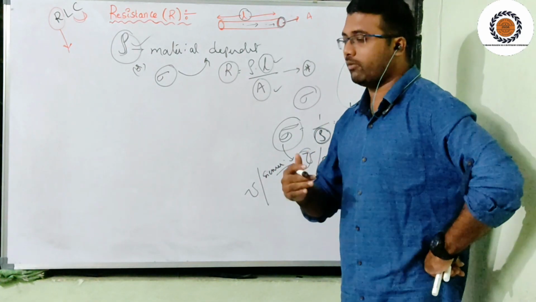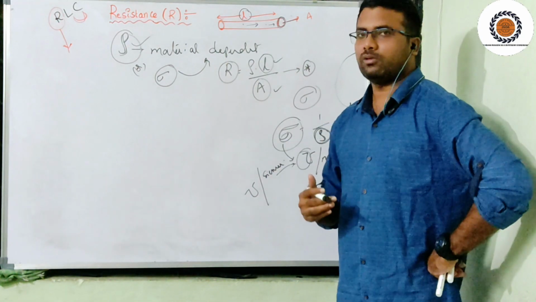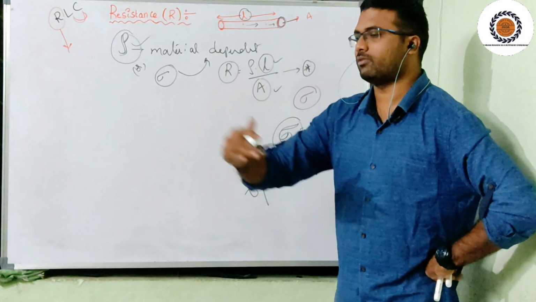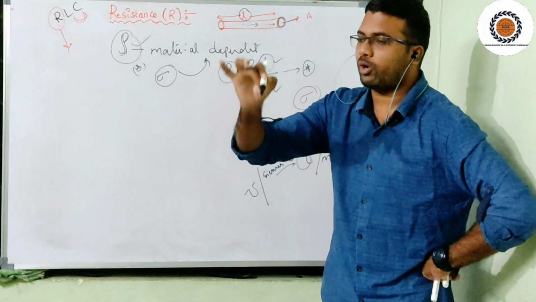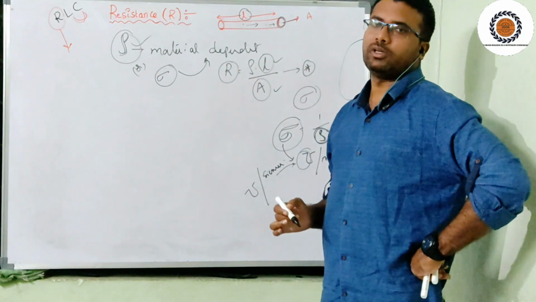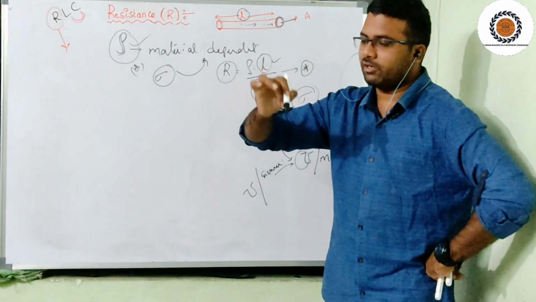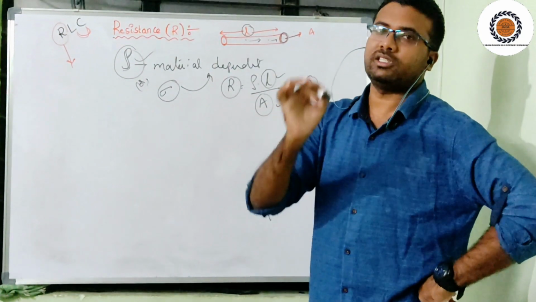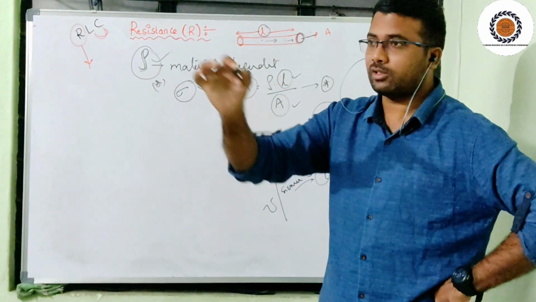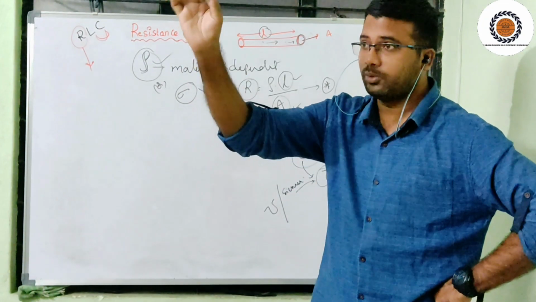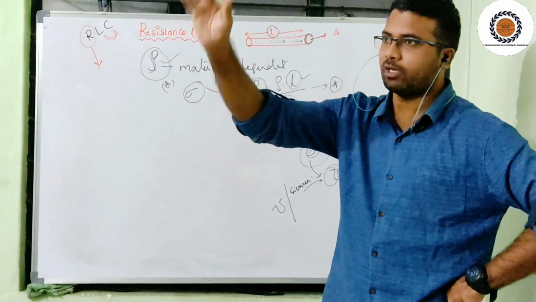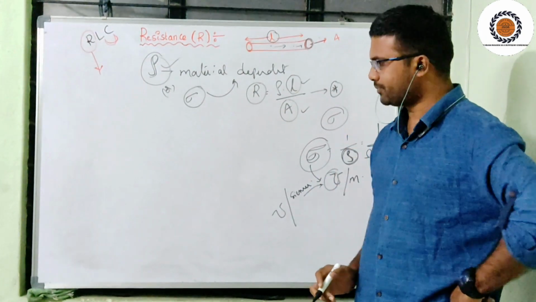Conductivity is a per unit measurement, whereas resistivity is along the length of the measurement. For example, I have a CC road or tar road. If I want to find the resistance of the BT road, at each and every point of the BT road the resistance is the same. That is resistance along the BT road, that means resistance into length. The unit becomes ohm into meter.